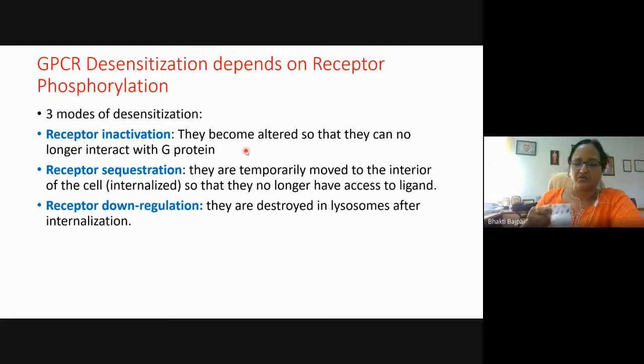Then receptor sequestration. In this case, endocytosis of the receptor occurs, and it is present inside the endosome within the cytoplasm. Since now it is not there on the surface, it cannot bind to the ligand. And third, what is it? Receptor downregulation. They are destroyed in lysosomes after internalization. So in that case, after their internalization by endocytosis, they will be degraded within the lysosome.